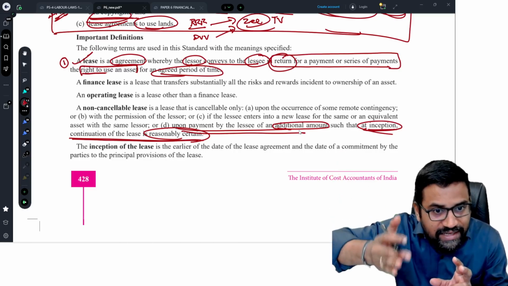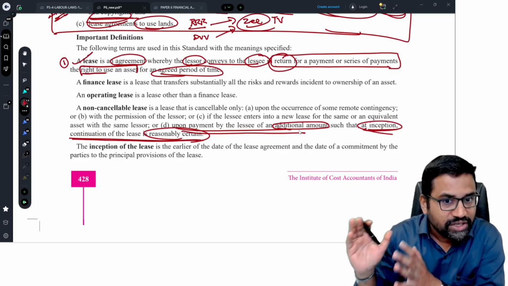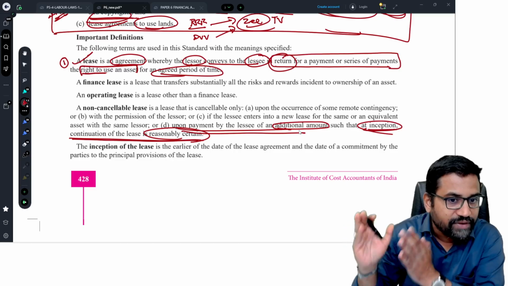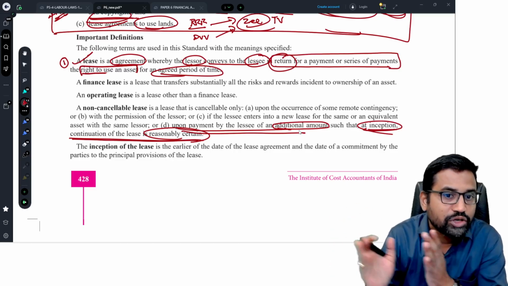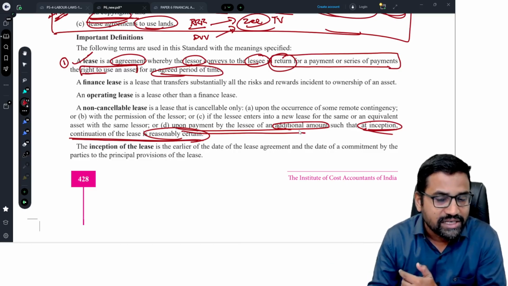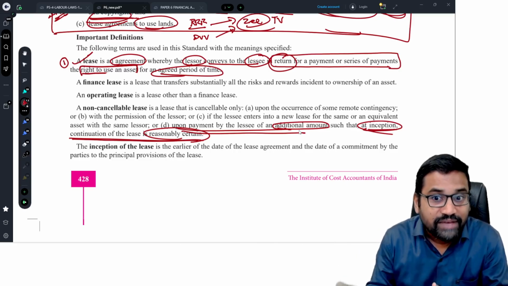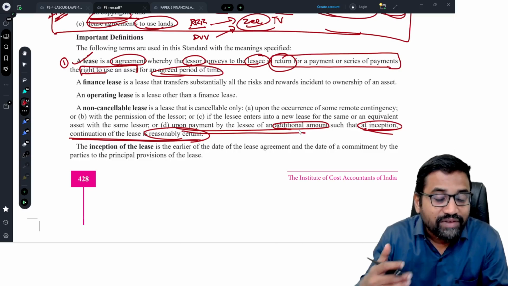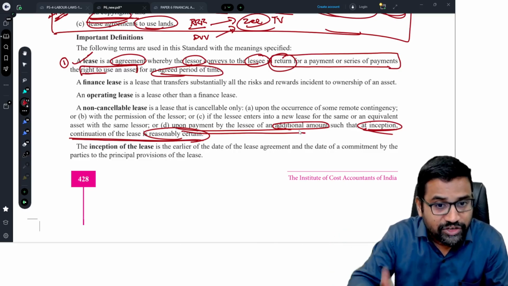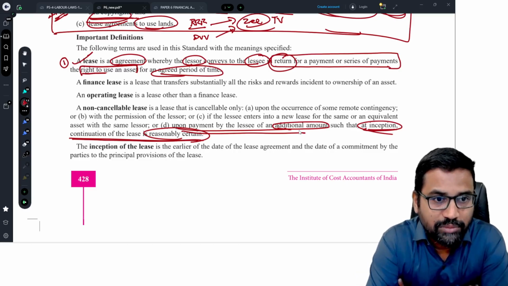In the beginning itself, if you have a reasonable certainty, see, the prudent businessman definitely wants to continue the business after 5 years, because the terms of the lease are favorable to him, or the nature of the business is such that once 5 years is over, he does not cancel the lease. Now if that is the case, they are saying that it is a non-cancelable lease, even though it is cancelable, even though the other party may not exercise the option of renewal, but still we have to consider it as a non-cancelable lease, and AS 19 is applicable.